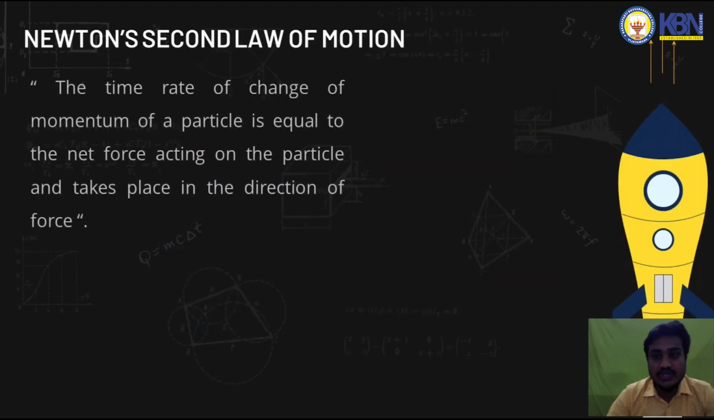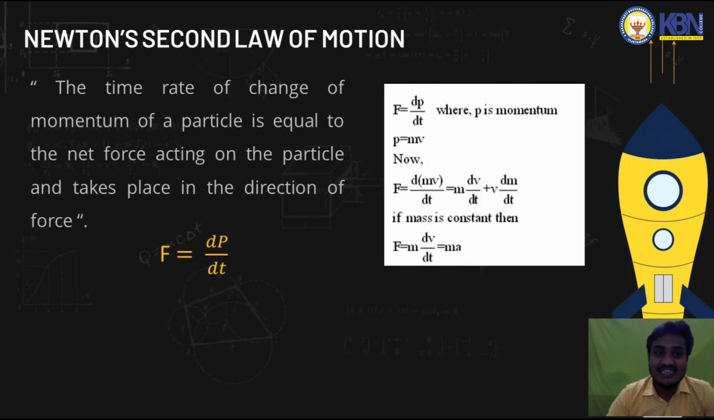Now coming to Newton's second law of motion. This is the most important law. It states that the rate of change of momentum, dp by dt, is equal to the force acting on the particle. It is given by F equals dp by dt. In the picture you can see F equals dp by dt, where p means momentum.